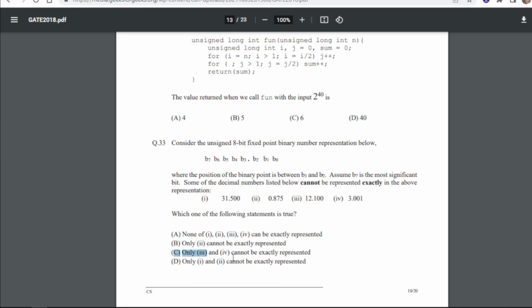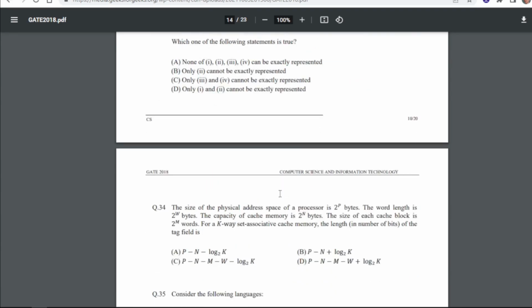Only the third and fourth cannot be exactly represented, right? So these are the third and fourth.